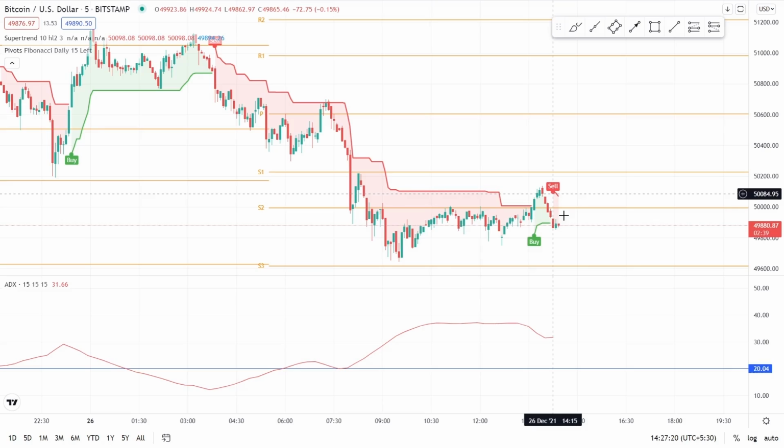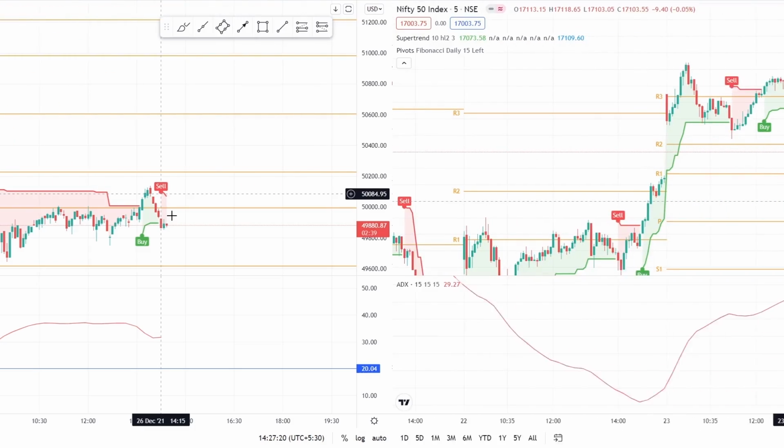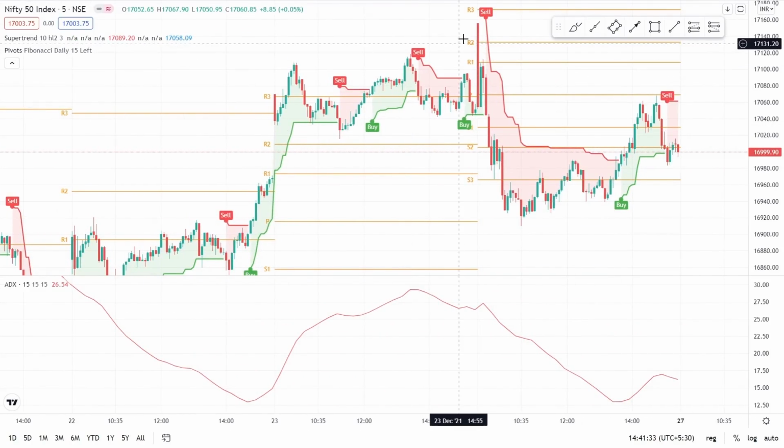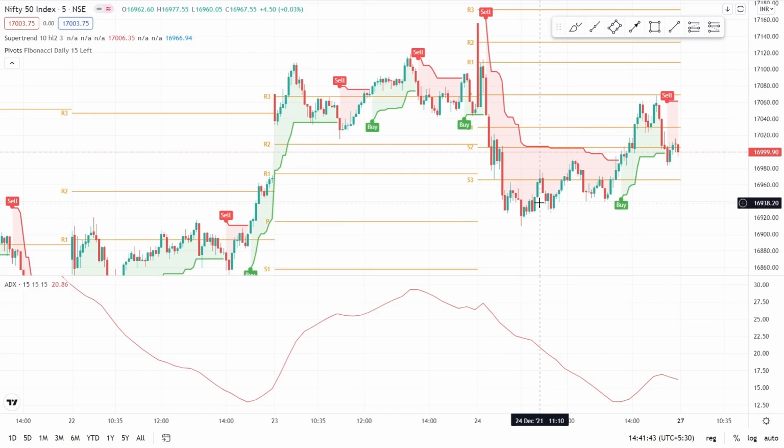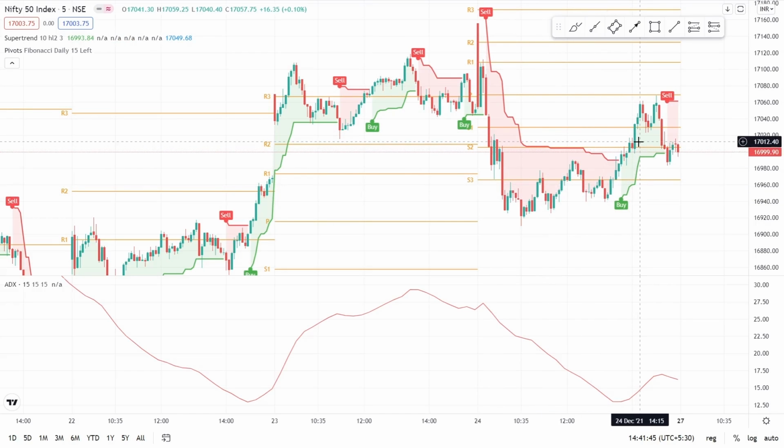Make sure you verify all 3 conditions before entry. Remember, if you are an Indian trader, then ignore the day's first 15 minutes candle and don't trade after 2:30 p.m.